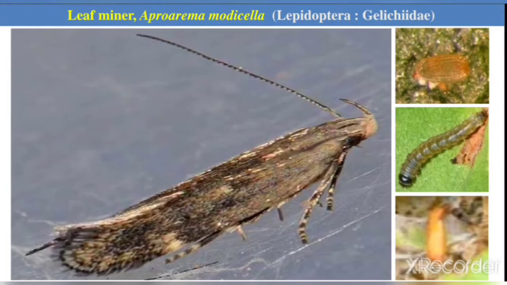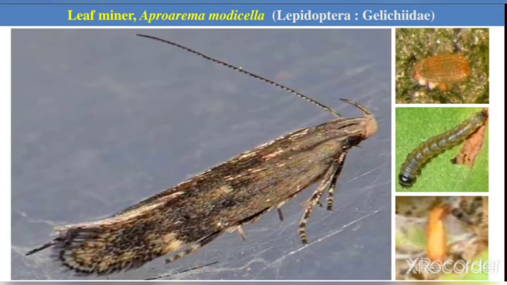There are two types of variety in groundnut, bunchy and spreading types. Bunchy type varieties are more susceptible to this pest as compared to the spreading types. Coming to the adult identification, the adult is a very small moth.